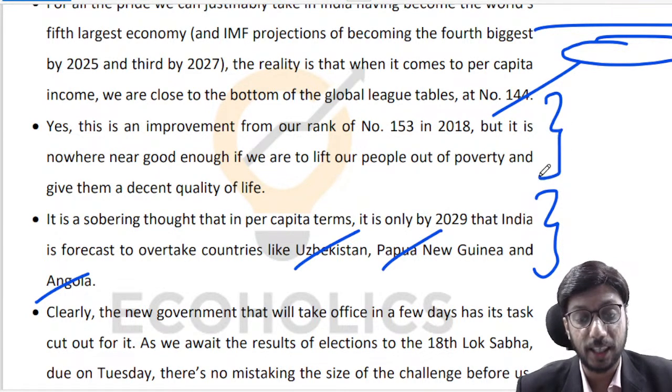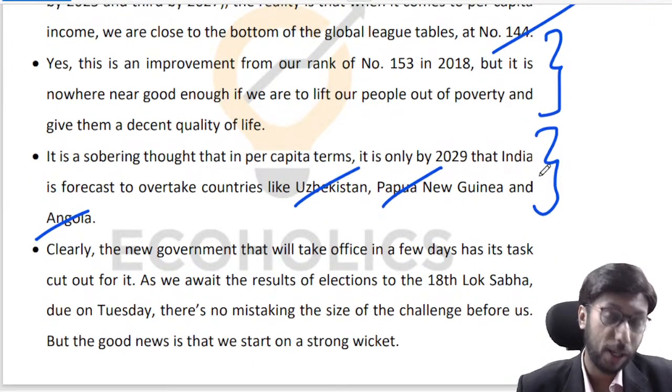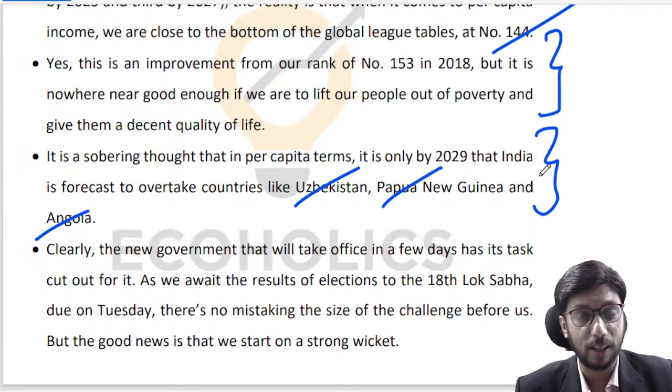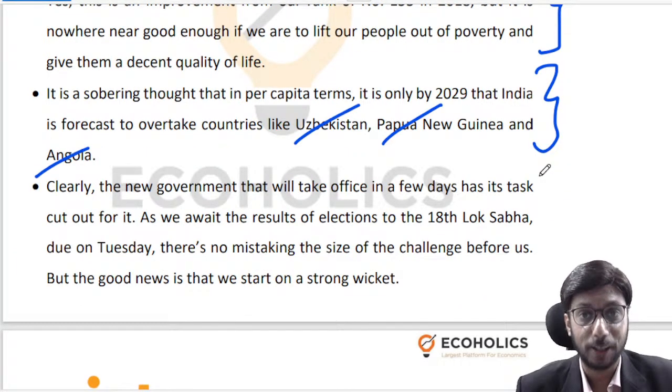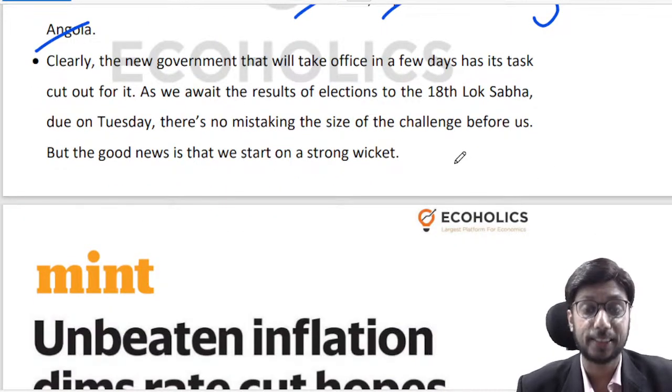Definitely we have been marching ahead. We were at 153 in 2018. Today we are at 144. Going ahead, we may be somewhere close to 135 or 130 in the next 4 to 5 years, right? But we are still very much below where we want to be, right? So this is the challenge that we have to take up.